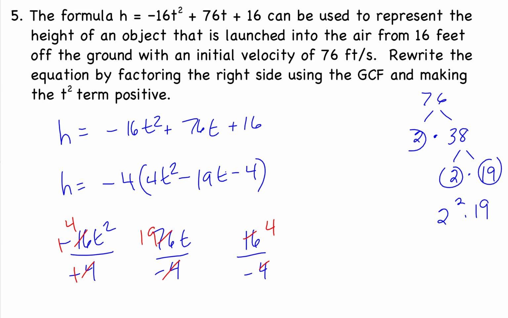That's better. So there you have it. Negative 4 times 4t squared minus 19t minus 4. So if we go backwards using the distributive property, our signs and everything should match what we started with.